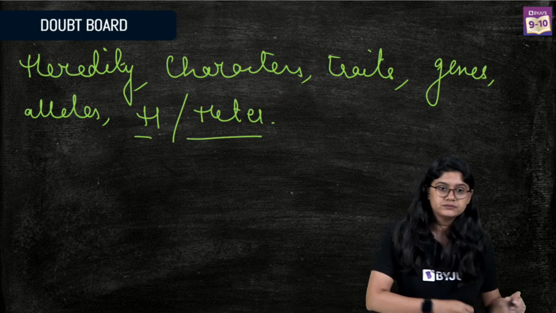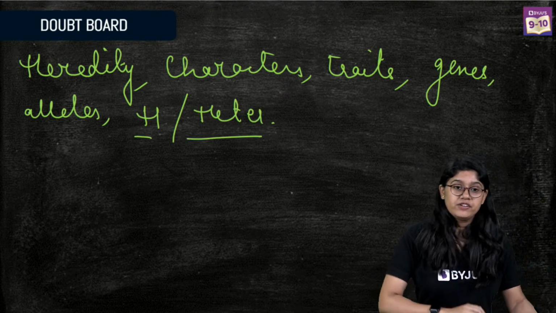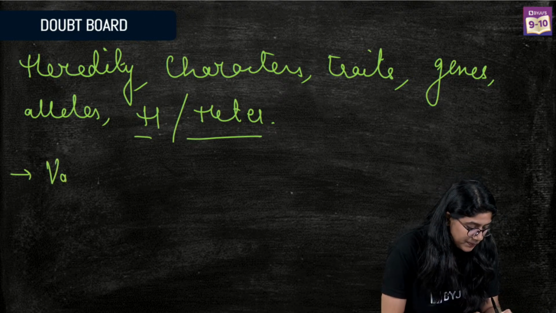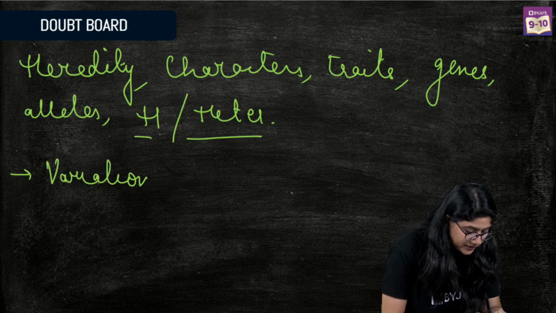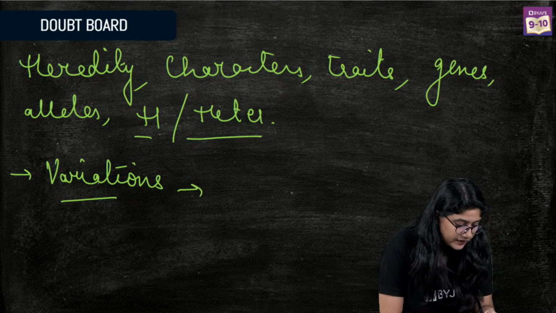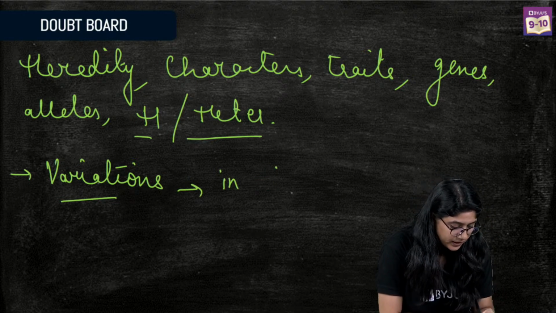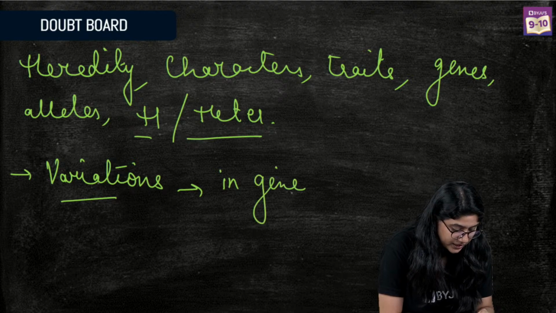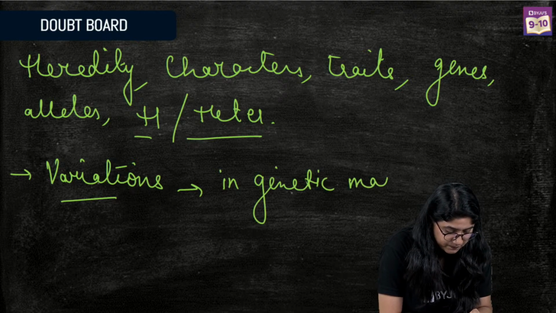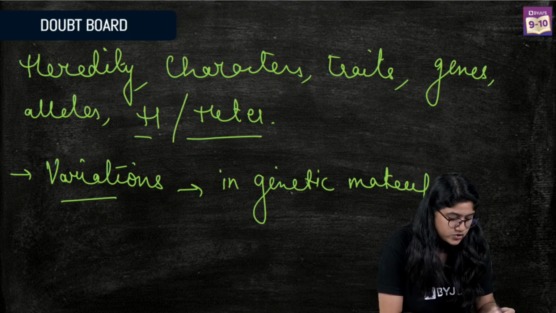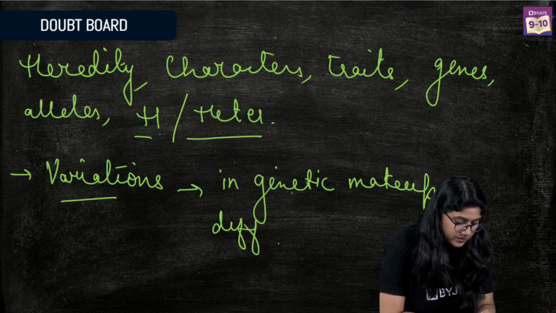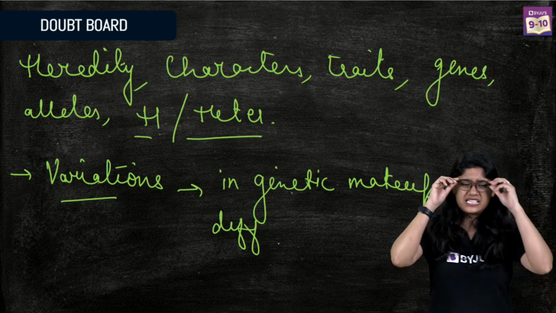Variation we have also studied. Variation is nothing but the difference that we see in the genetic makeup. So if there's a difference in genetic makeup, that is variation.